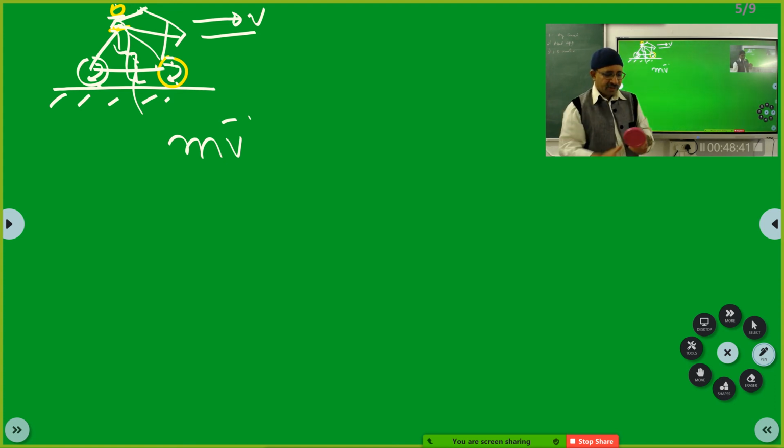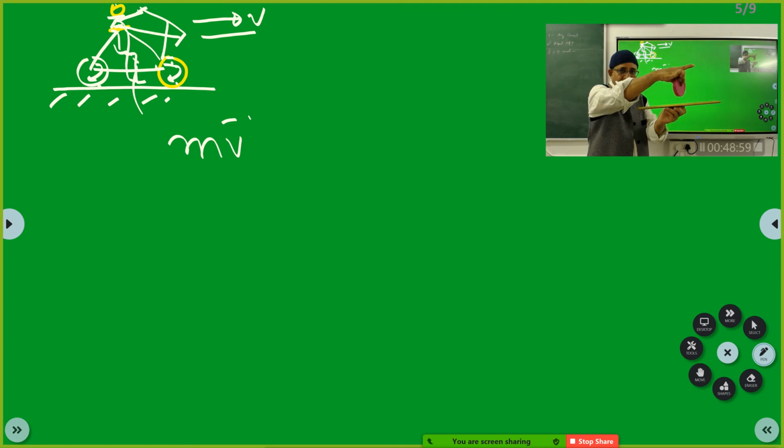See, if the wheel was simply rolling like this, then there is static friction between the wheel and the ground. Okay? And the momentum is in this direction. Now suddenly you turn the wheel like this. So because of the momentum, the cycle wants to go like this. Now the wheel is rolling in this direction, not in that direction.